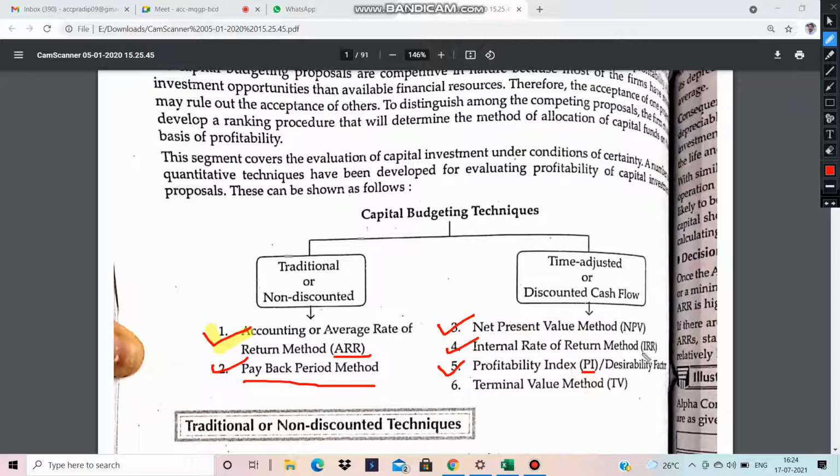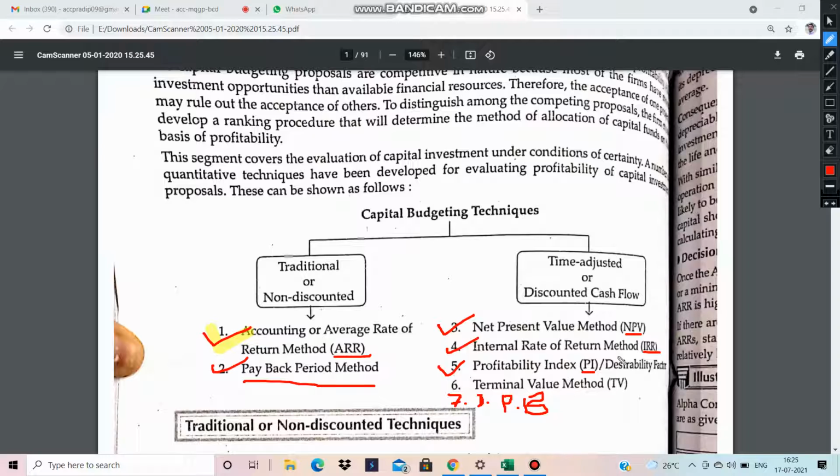Payback period under the discounting method we can also find out, so we can write the discounting payback period there also.